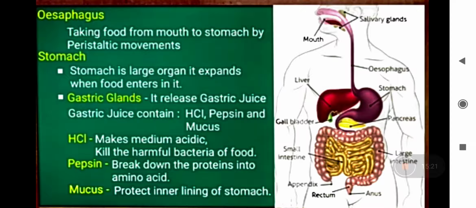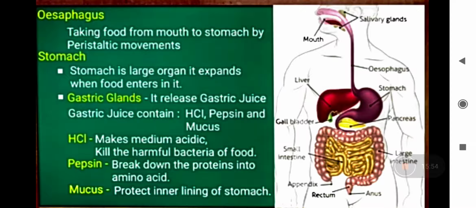It is highly muscular, okay, and the wall of the stomach helps in churning of the food. Churning का मतलब समझते हैं? आपने कभी अपनी मम्मी को देखा है दही को मथते हुए, चर्न करते हुए? That is the churning movement, right? वो या फिर ब्लेंडर से आपने देखा होगा कि वो घी वगैरह निकाल के दही को फेंटती है, that is called churning movement. So the walls of the stomach help in the churning movement.